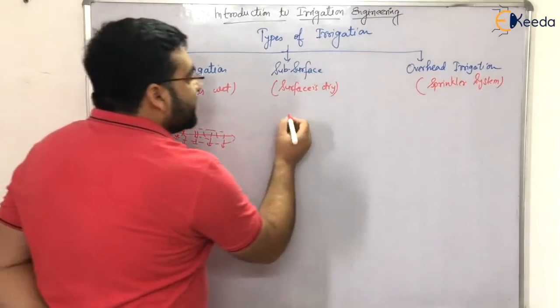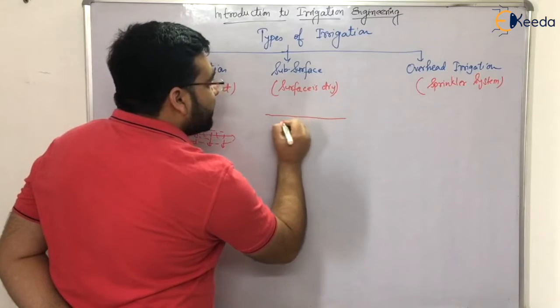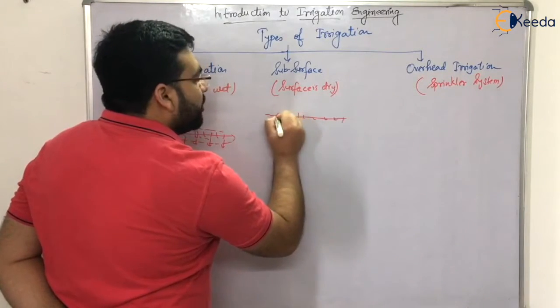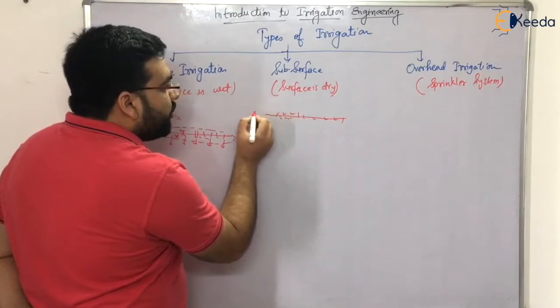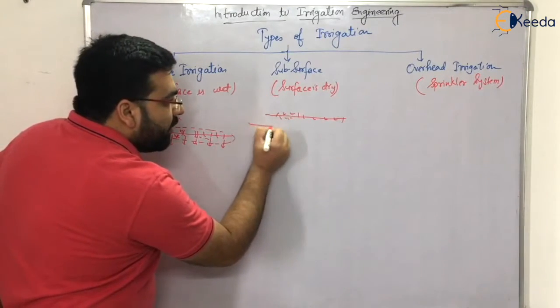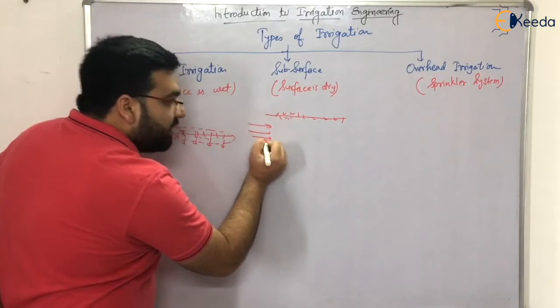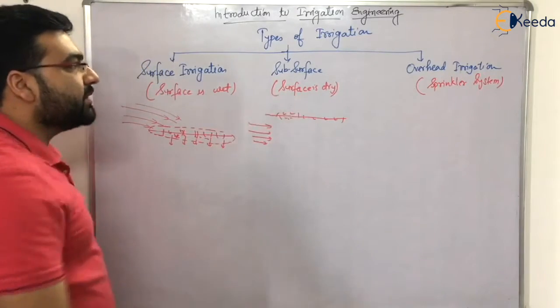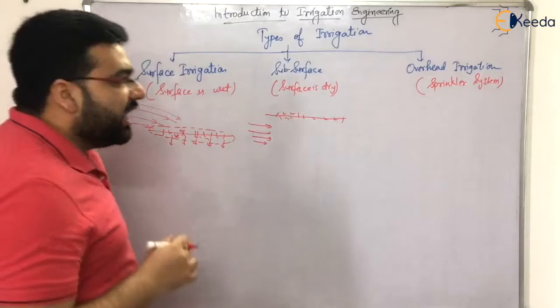Now what is happening in subsurface irrigation? This is the surface, let us say we have crops here, crops on the surface. We are not providing water from above the surface, we are providing water from inside the surface. Now how we are doing it, I will be explaining to you. We have two types of subsurface, natural and artificial. I will be explaining that.